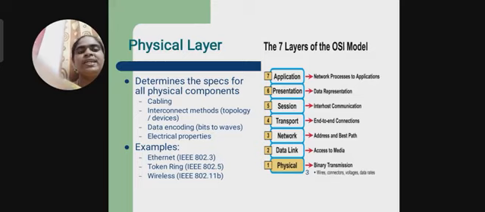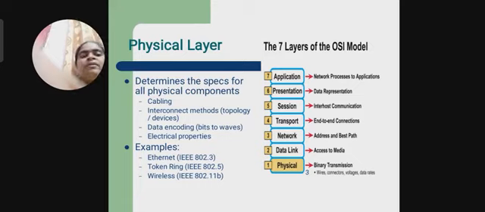And the next one is the physical layer. It is the lowest level layer. All the physical devices are connected through this physical layer. It determines the specs of all physical components like cabling, interconnect methods, data encoding, and electrical properties.